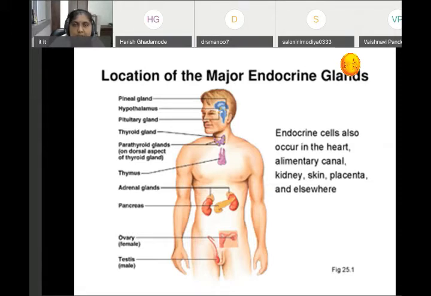One is pineal gland, which is present in the brain. Hypothalamus is also a gland. Pituitary gland, thyroid gland, parathyroid gland, thymus gland, adrenal gland, pancreas, ovaries, and testes. Now, any endocrine gland, they secrete a hormone.